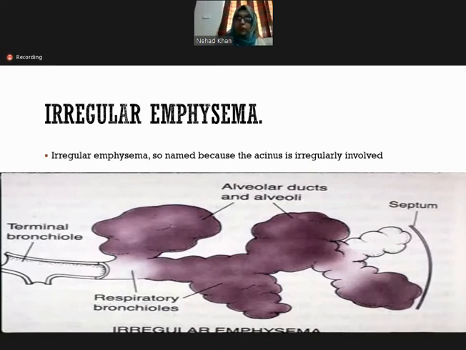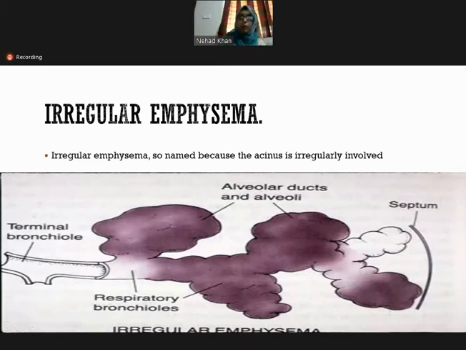Some proximal part is involved, some distal part is involved, some part is not involved. So these are the four types of emphysema we have discussed.